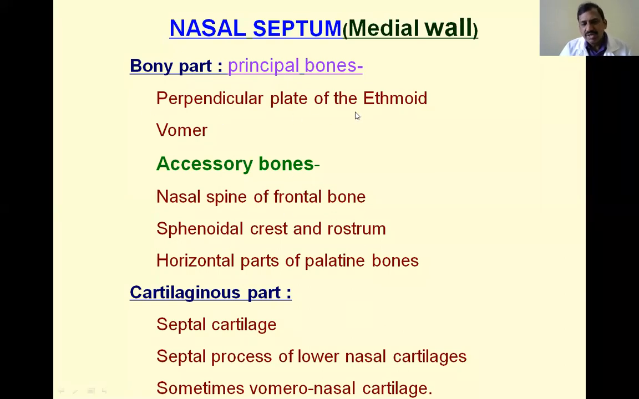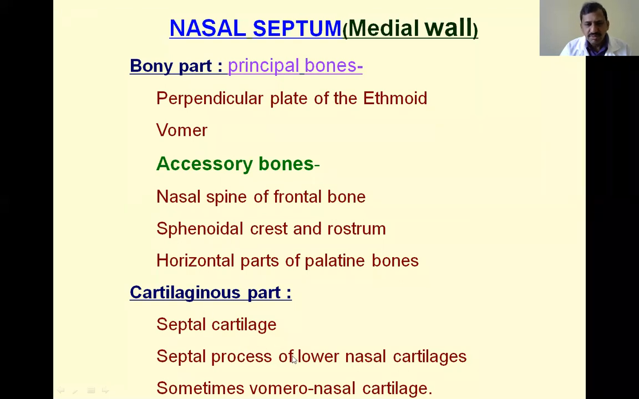The principal bones are the perpendicular plate of the ethmoid bone and the vomer. These are the principal bones taking part in the formation of the nasal septum. Next are the accessory bones. What are the accessory bones? They are the nasal spine of the frontal bone, the sphenoidal crest and rostrum, and the horizontal parts of the palatine bones. These are the accessory bones taking part in the formation of the nasal septum. Next, what are the cartilages? They are the septal cartilage, the septal process of the lower nasal cartilage, and sometimes the vomeronasal cartilage. These are all the cartilages taking part in the formation of the nasal septum.